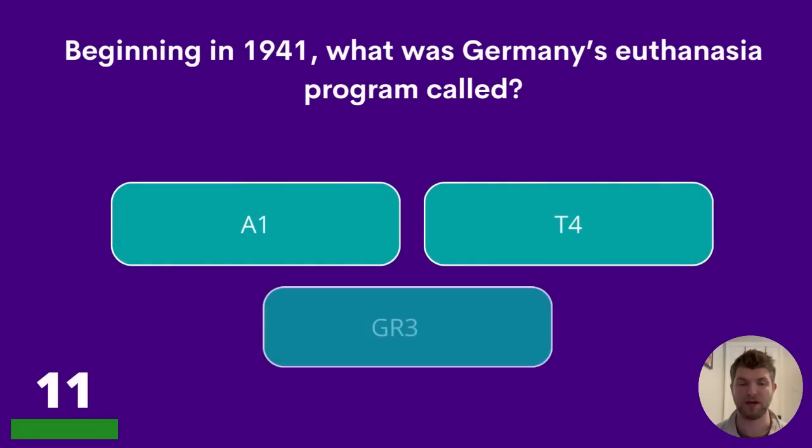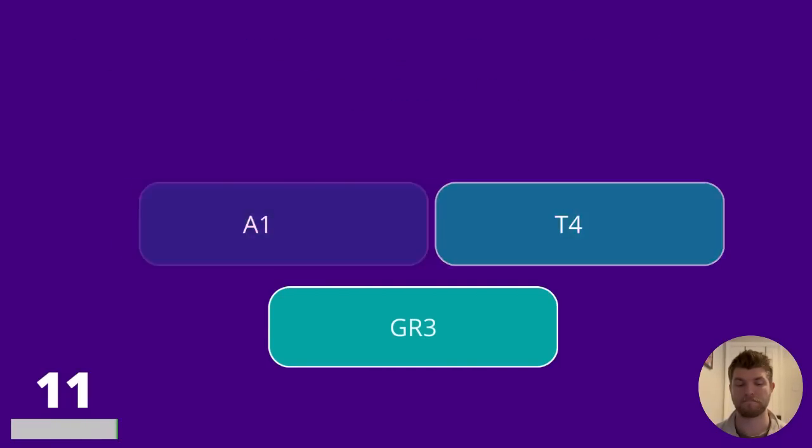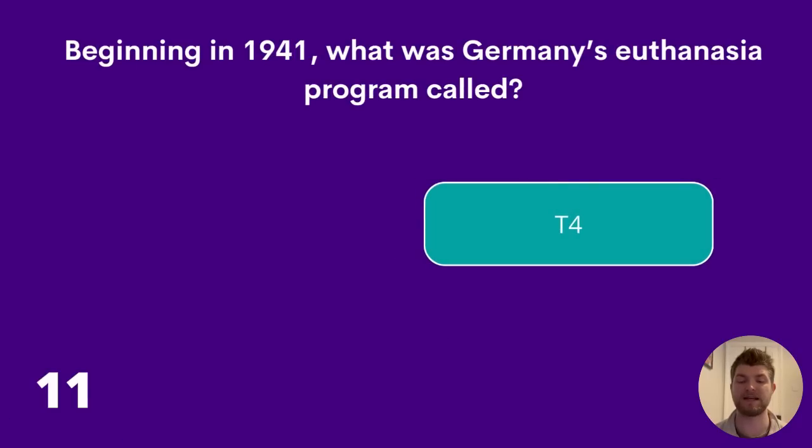Question 11. Beginning in 1941, what was Germany's euthanasia programme called? A1, T4, or GR3? The answer is T4.